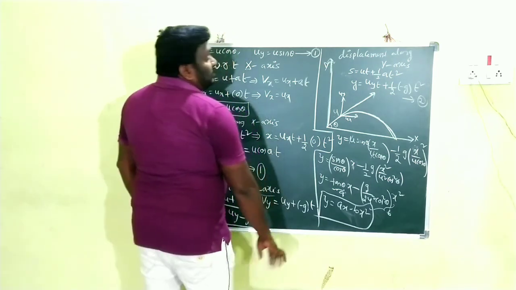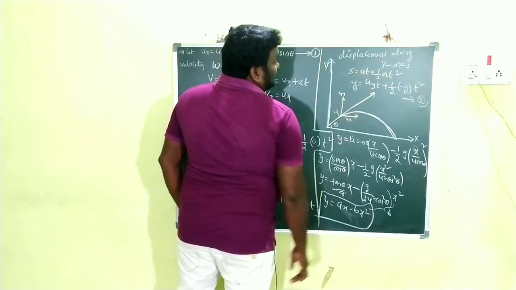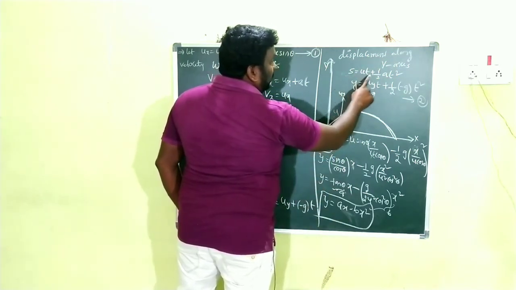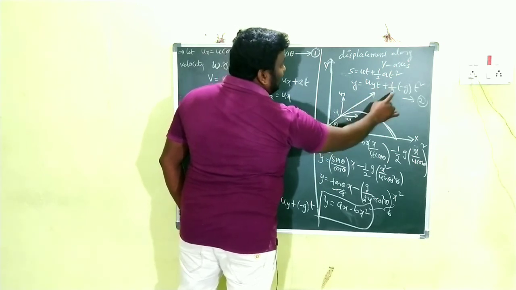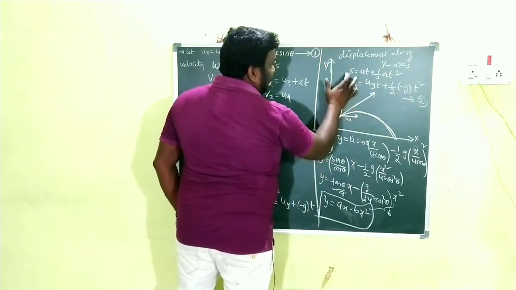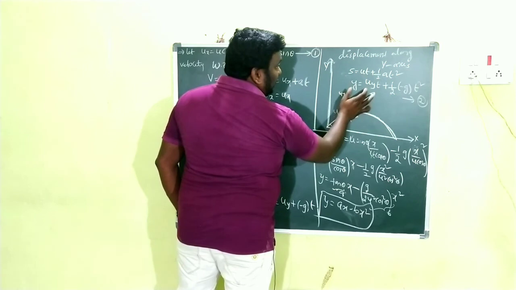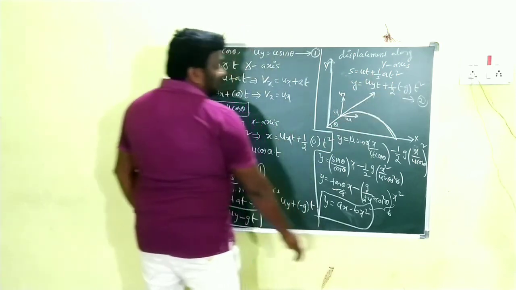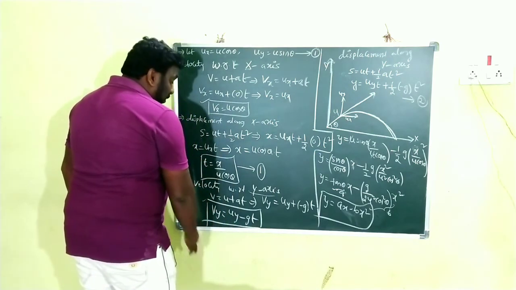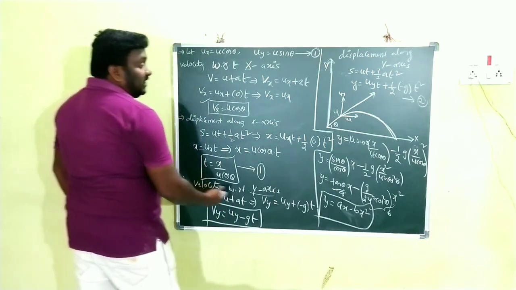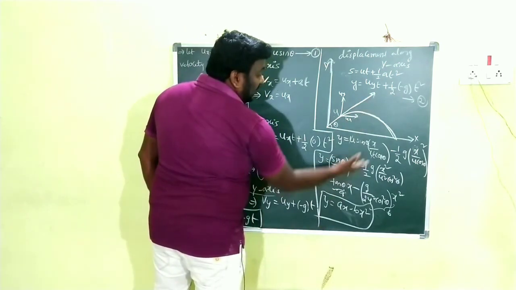And children, now displacement along the y-axis. s is equal to ut plus half at square, then y is equal to uy t plus half of minus g t square. Same as before, s is equal to y, u is equal to uy, a is equal to minus g. Clear, children? That should be taken as equation number 2. After that, we have to substitute the value of equation number 1 in equation number 2.